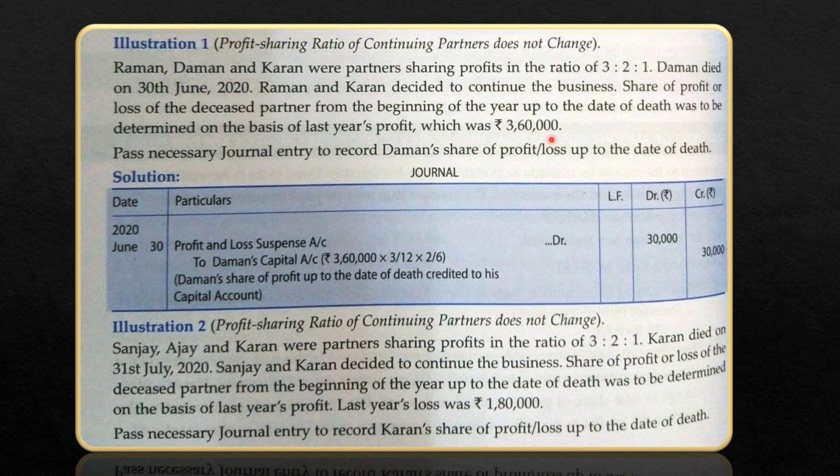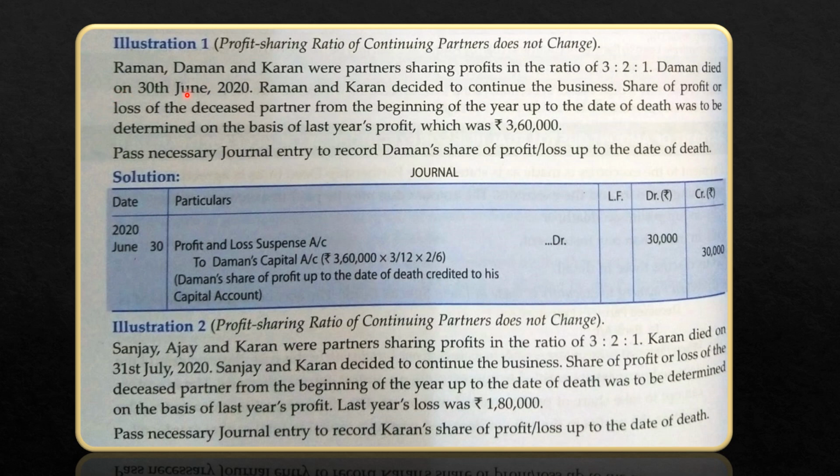Last year they made a total profit of 3,60,000 and Daman's share is 2 by 6. But still he was not there for the full year.